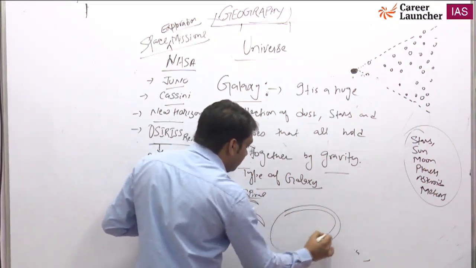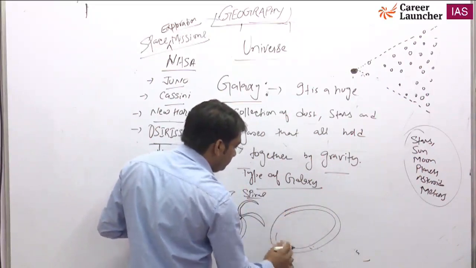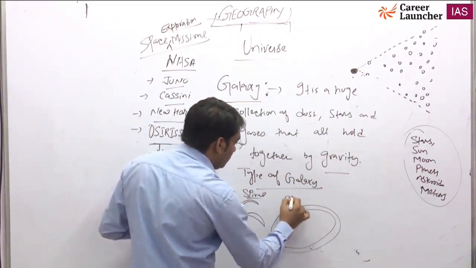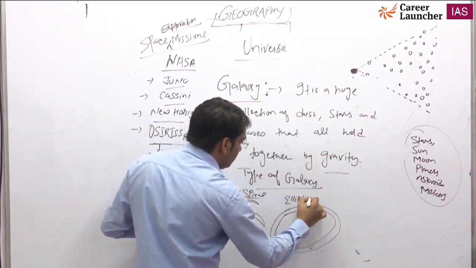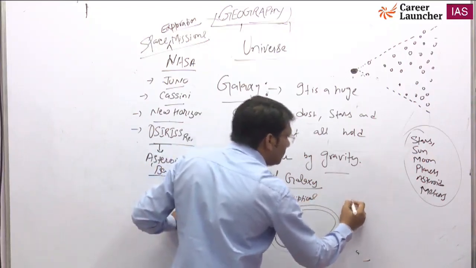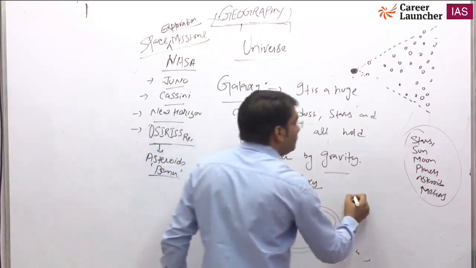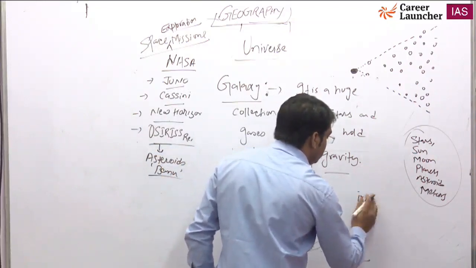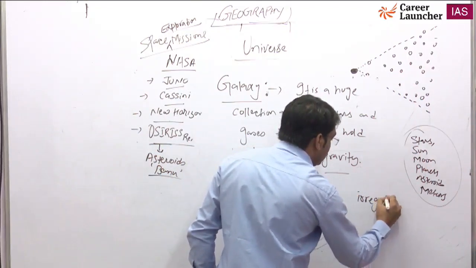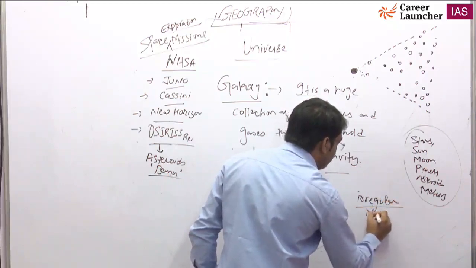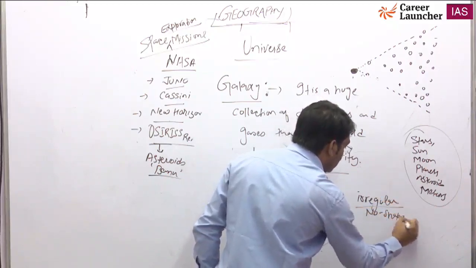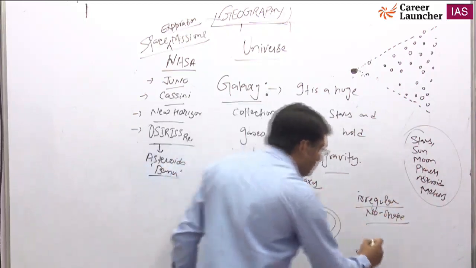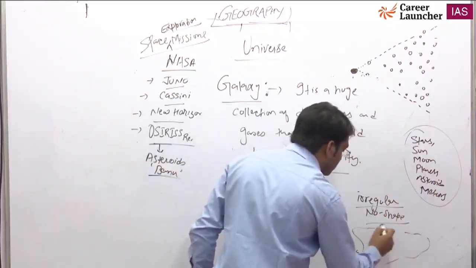This is called an elliptical galaxy. And there is no shape, so we can say irregular, basically no shape. No shape means any shape can be there, like this is the no shape of the galaxy.